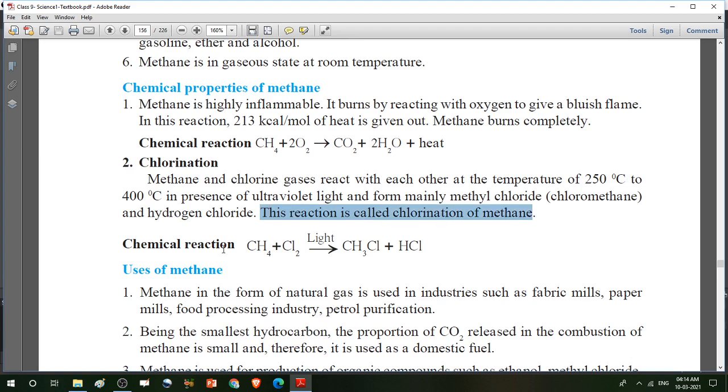What is the chemical reaction of chlorination of methane? Methane reacts with chlorine gas in the presence of ultraviolet ray and forms methyl chloride. CH3 is the formula of the methyl group. If we remove one hydrogen from the hydrocarbon methane, then it forms CH3, that is methyl, Cl for chloride, methyl chloride, and HCl, hydrogen chloride.